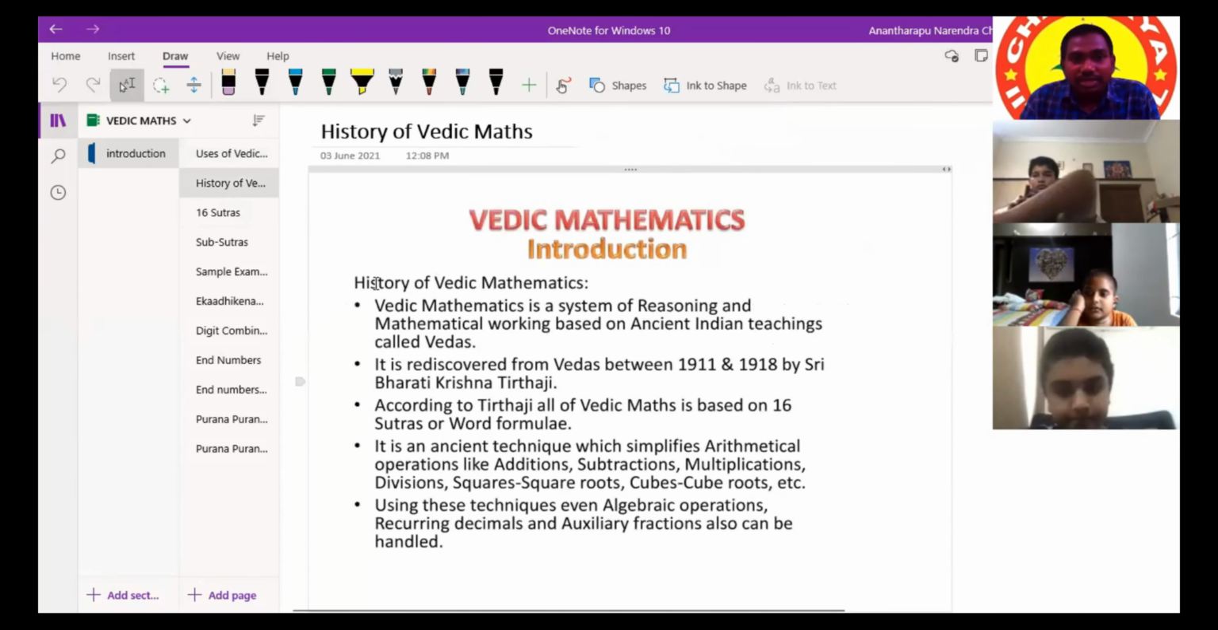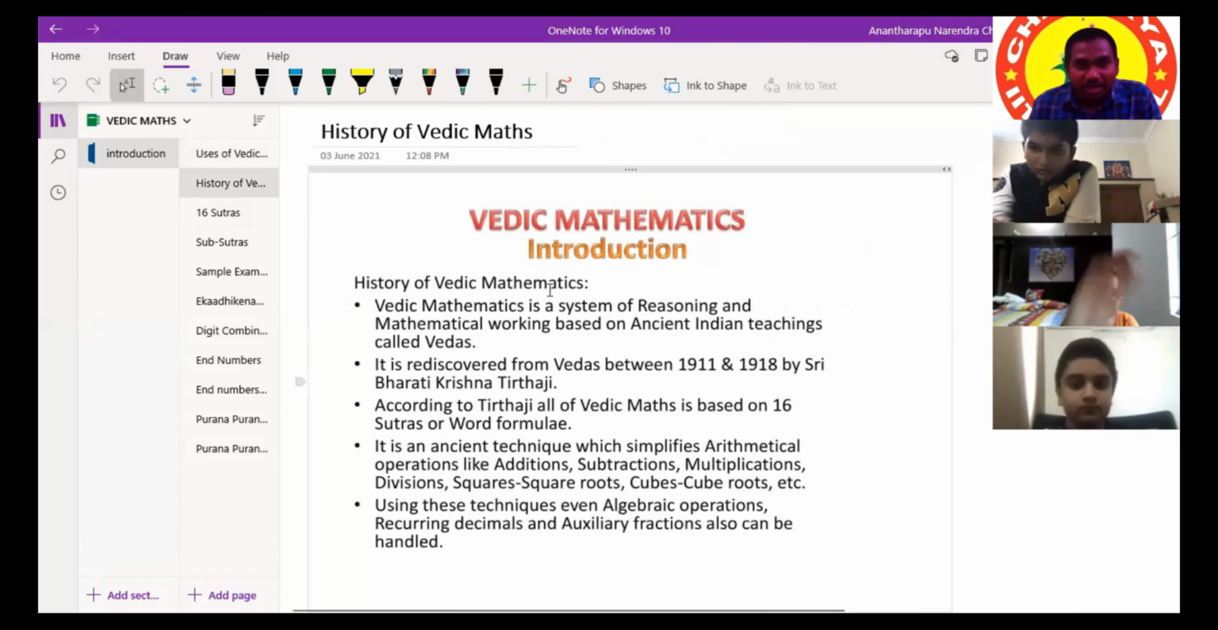Next is the history of Vedic maths: the history of how Vedic math originated.